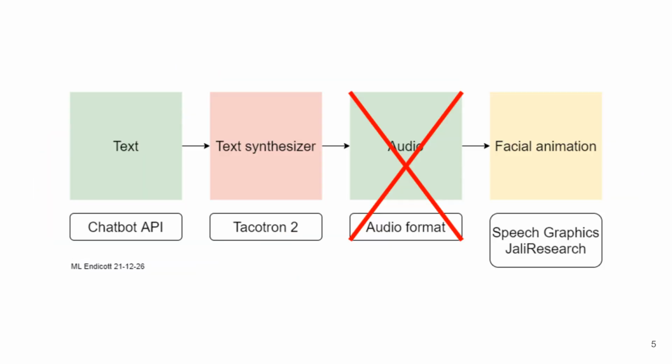This diagram illustrates a pipeline for generating facial animation from chatbot text output, while highlighting a missing step in the process. It begins with a chatbot API, which provides text, passed into a text synthesizer, such as Tacotron 2, to convert text into speech. Normally, this would produce an audio format, which then drives facial animation systems like Speech Graphics or JALI Research to synchronize lip and facial movements. However, the red cross over the audio format step indicates a gap or inefficiency in the pipeline, pointing out that direct integration between text-to-speech and facial animation remains a challenge, as audio must still be converted into a suitable form for real-time animation.